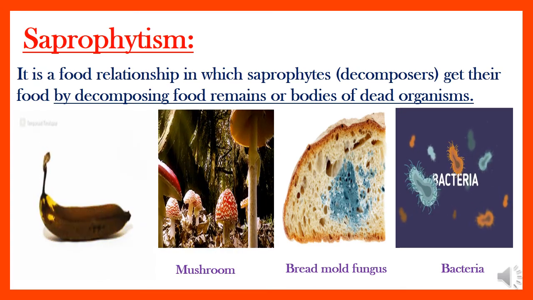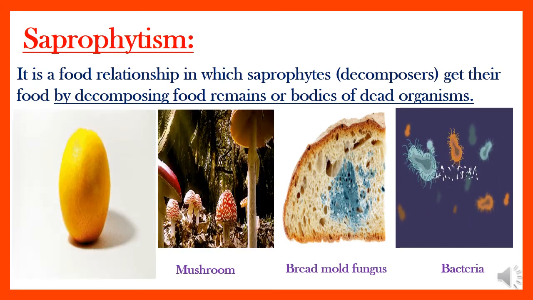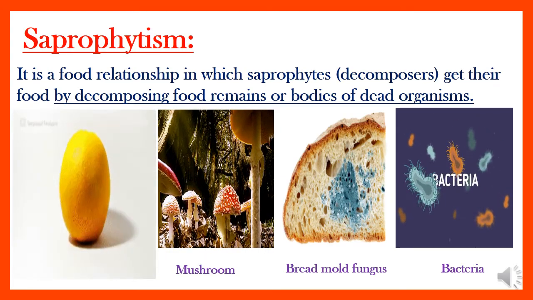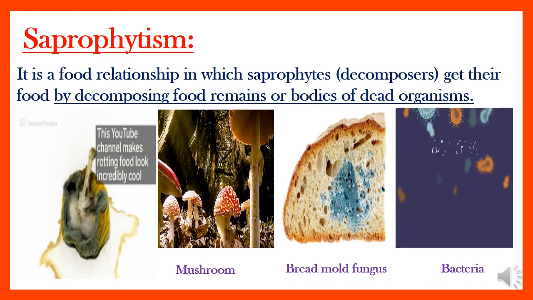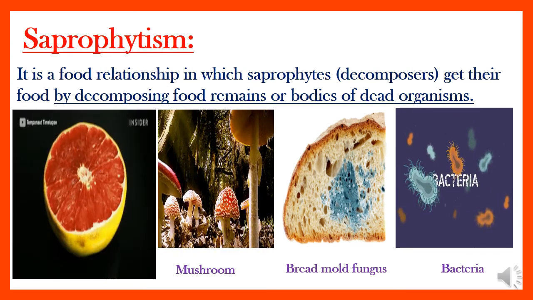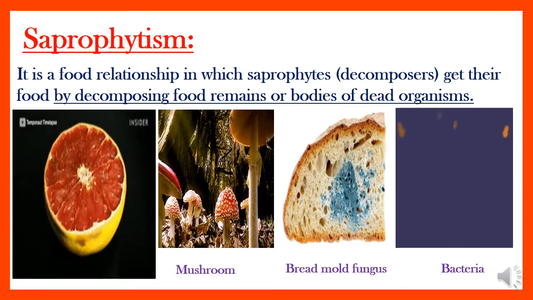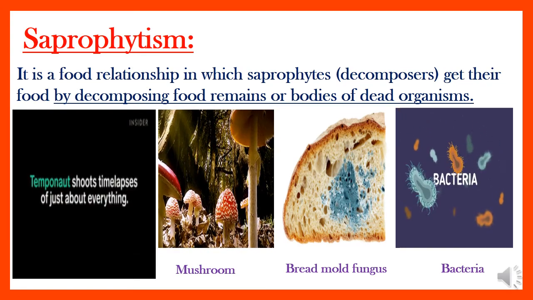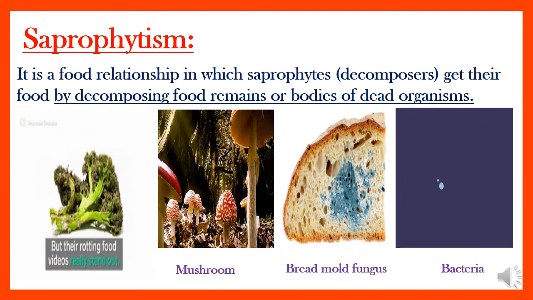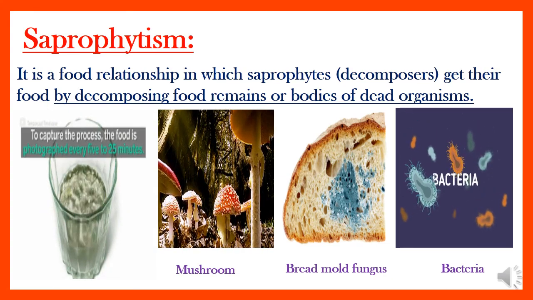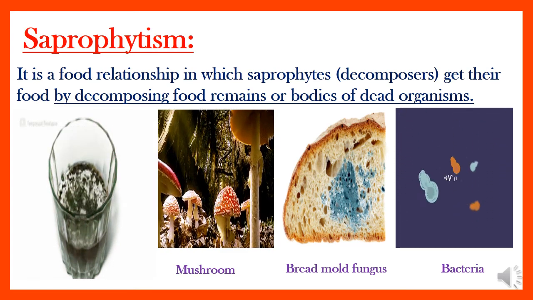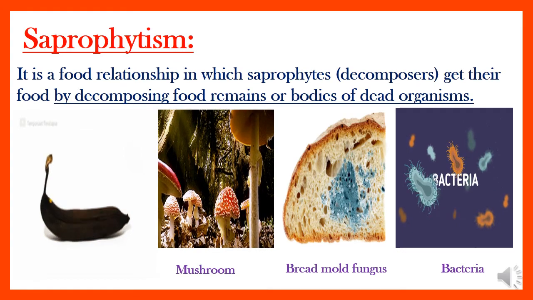Also, when you leave your food outside the fridge for many days, it spoils or rots. That happens because of the decomposers or saprophytes. They are small, tiny living organisms. They feed on any remaining food or any dead bodies, like bacteria, and I bet you know this information from last year.